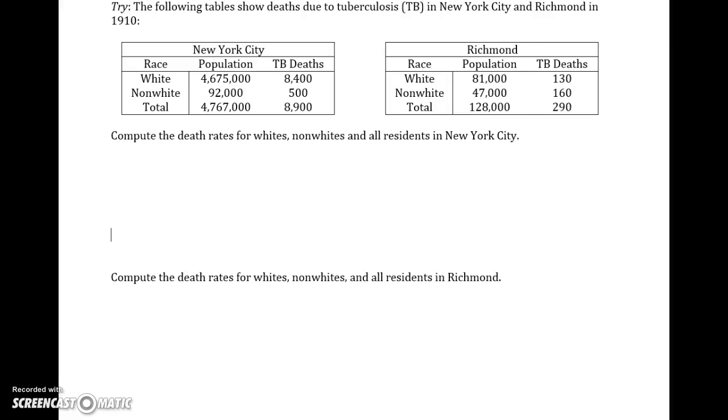You are asked to try the following problem at home. The goal is to figure out the death rates from tuberculosis in both New York and Richmond in 1910. We're given the information based on race, either white, non-white, and then total.